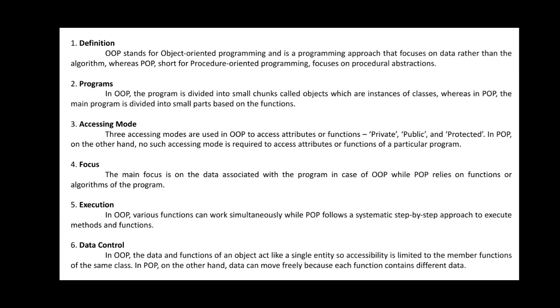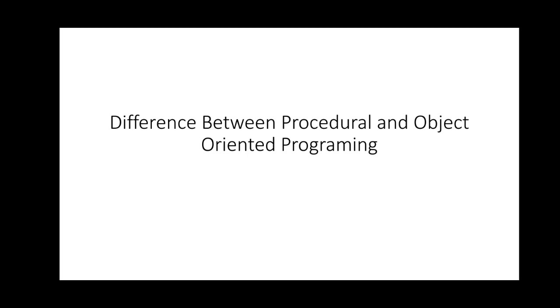Students, in Saturday's class we have seen the differences between procedure-oriented language and the object-oriented programming language.